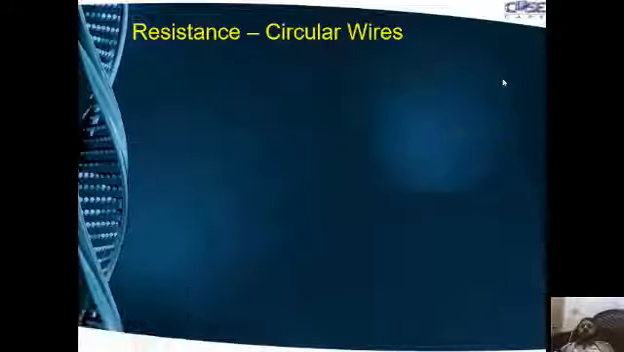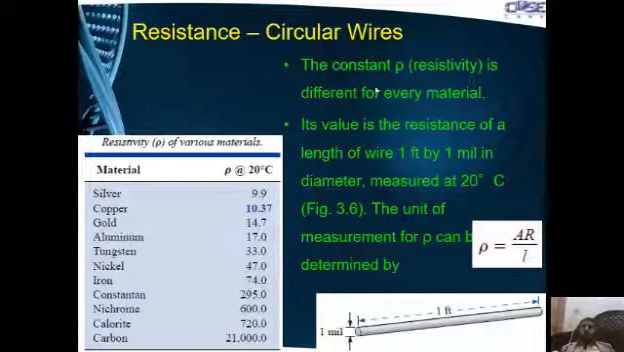So the resistivity is different for every material. It is the value of resistance of a length of 1 foot by 1 mil in diameter, measured at 20 degrees centigrade. The unit of measurement for rho can be determined by this relationship, that is circular mil ohm per foot.